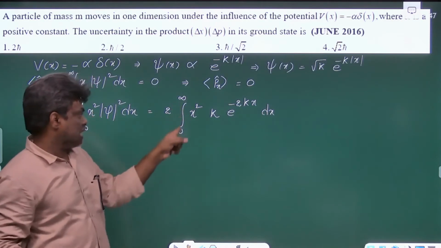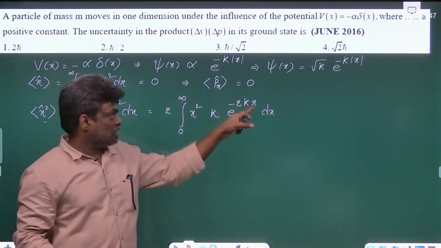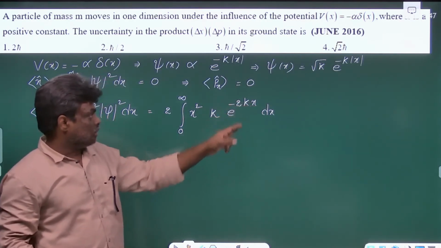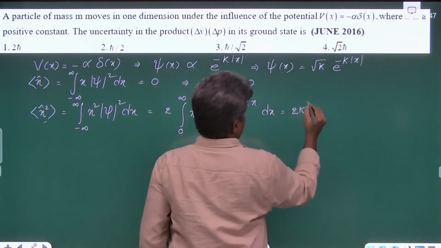Because we have taken only the positive region, there is no mod x; mod x is equal to plus x. And here we can write it as 2k.